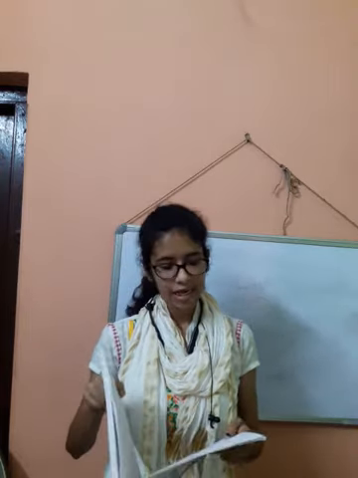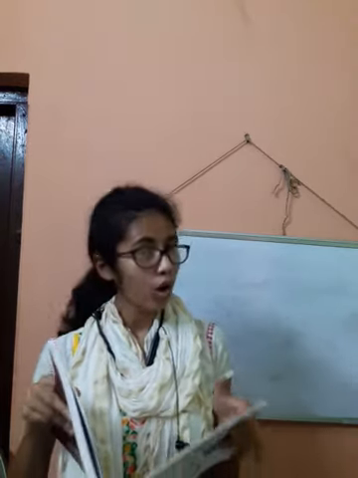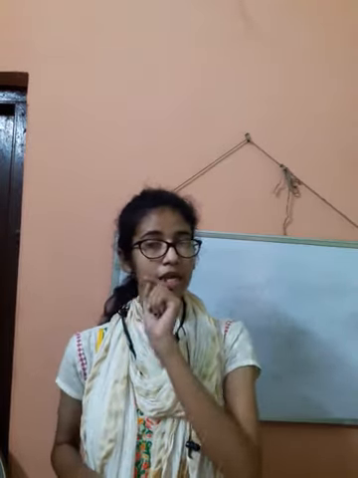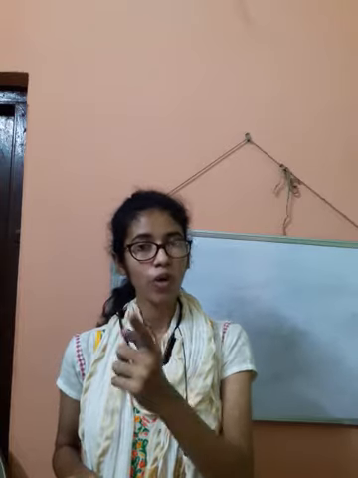Nouns ending in a consonant plus Y change the Y into IES. Suppose gallery, we all have gallery in our phone. GALLERY. Here the word ends with Y, and before Y we have R. R is a consonant. So when we find a noun which ends in Y and before that Y we have a consonant, what happens?